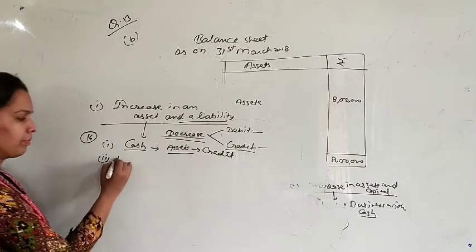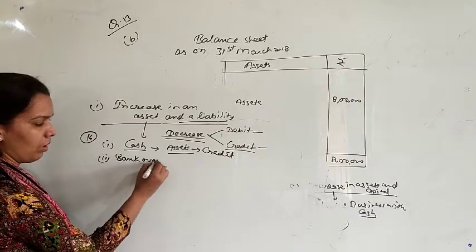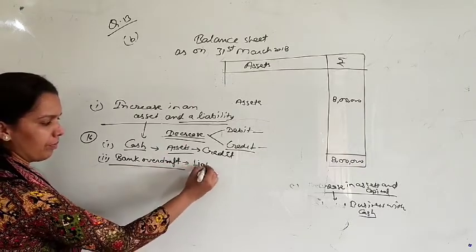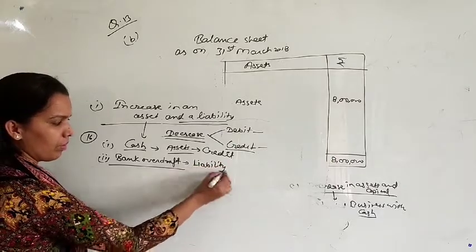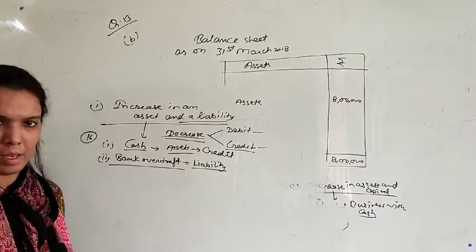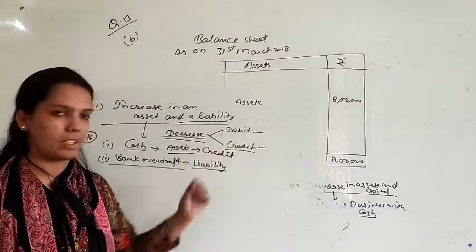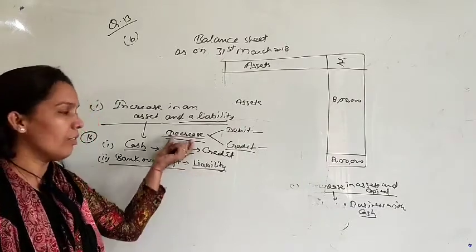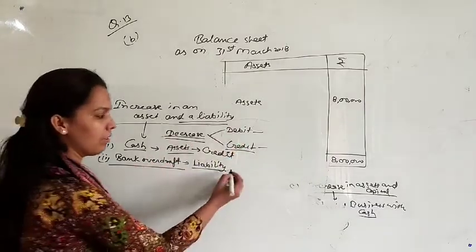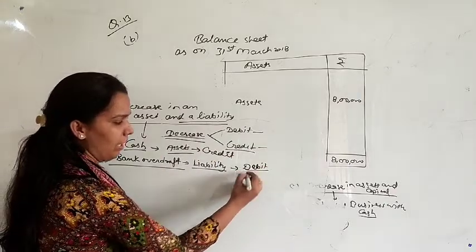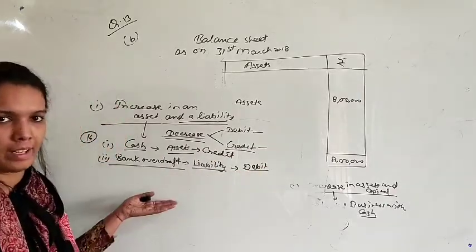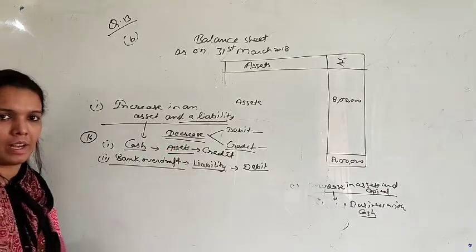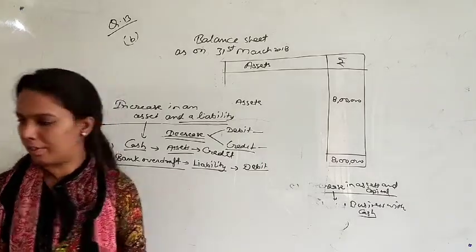Bank overdraft. Bank overdraft is your liability. This is the simple point. Now debit or credit. Liabilities are always credit, but if it is decreasing, it will be debit. In this question, you just have to do the opposite of all the transactions, because these all are decreasing. So all the debits will be credited and all the credits will be debited.